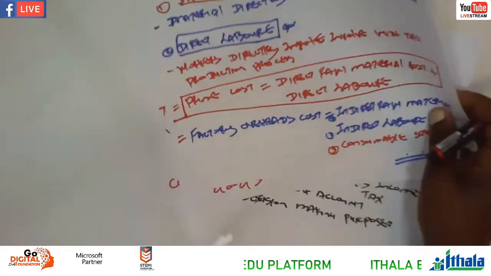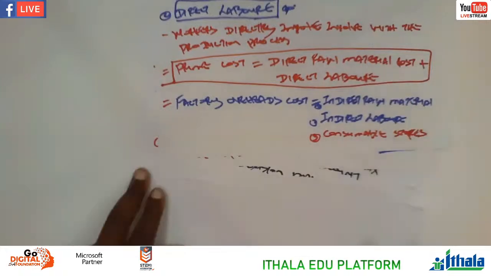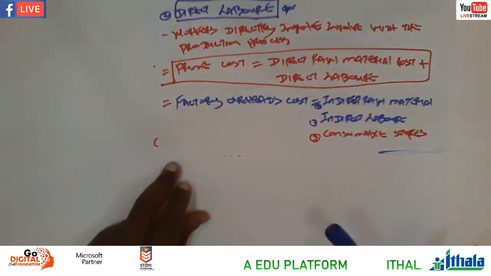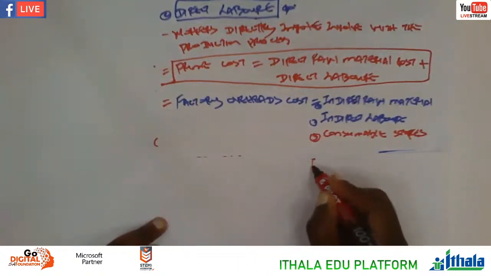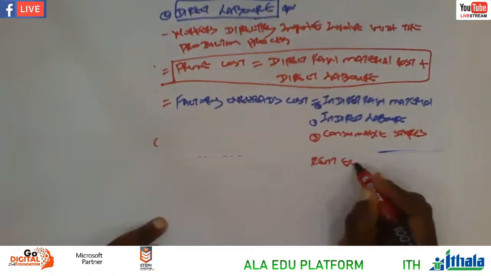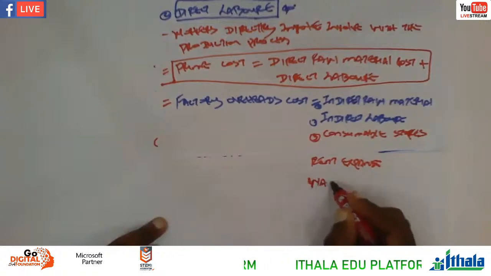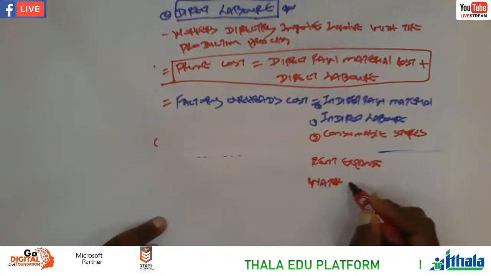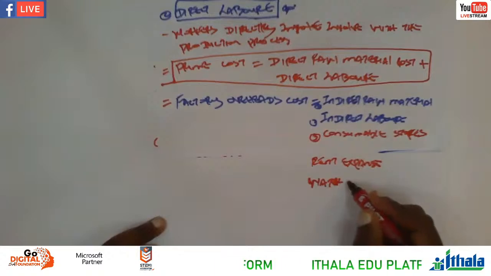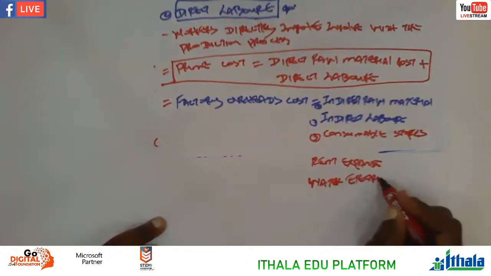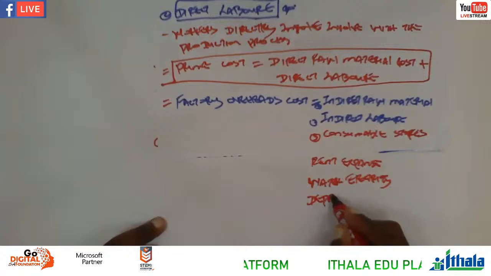For instance, let's say we are adding here on the factory overheads. It can be rent expense, it can be electricity, water and electricity. In isiZulu we say amanzi no gesi, water and electricity. We have depreciation.